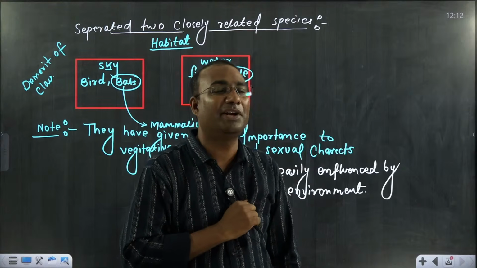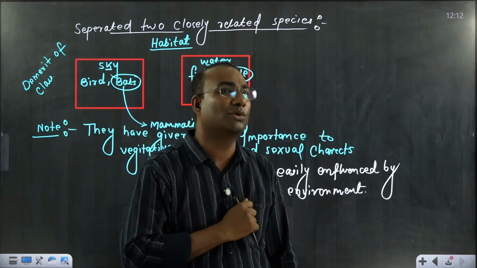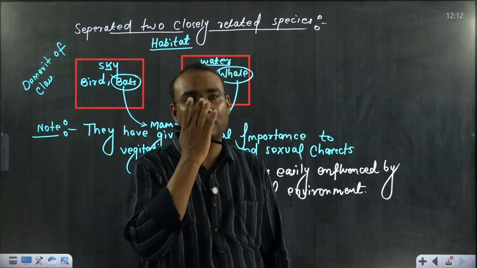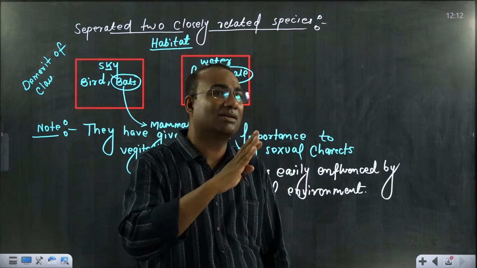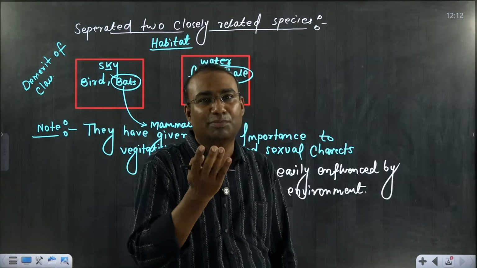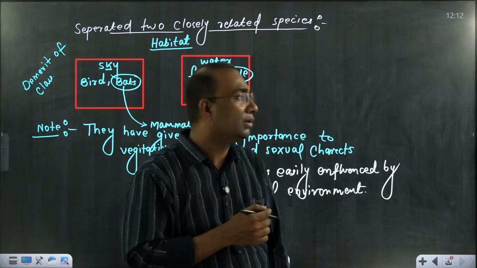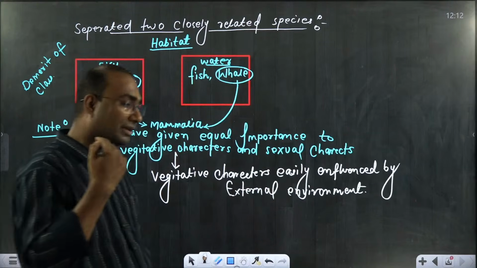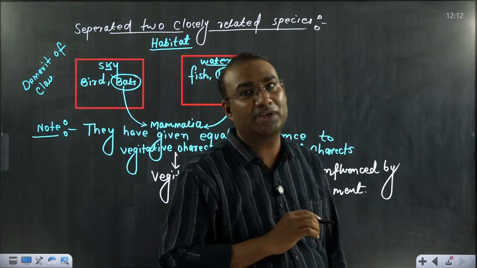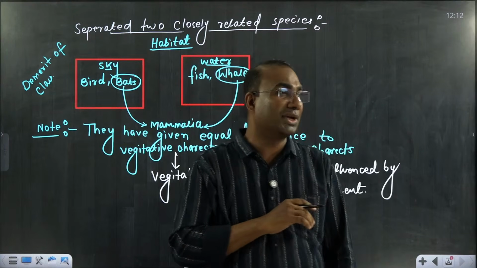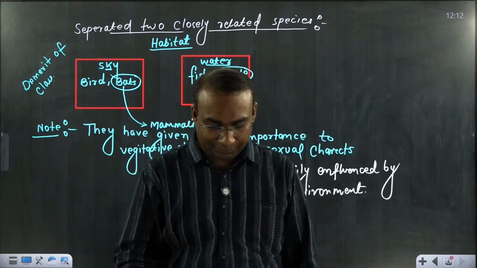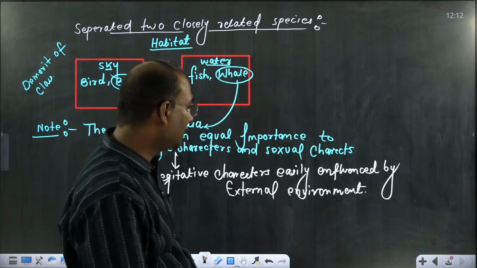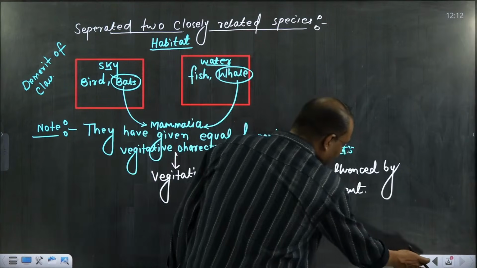Maybe leaf size will be different, the number of chloroplasts also will be different. Okay, that is the internal part, but leaf size, plant size, all these morphological things may be different. So they have given equal importance, that vegetative characters are also the same, reproductive characters also the same. Both cannot be the same together. They may be different. So this system of classification they have not accepted.